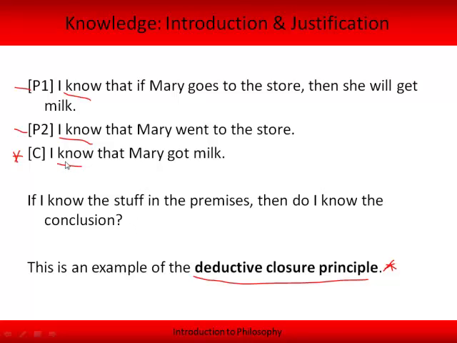Recall, of course, that knowledge, for instance, if you look on page 47, requires that in order to have knowledge, you have to have a belief. The belief has to be true, and you have to have some kind of justification for the belief, whether that justification is indefeasible evidence or some other kind of justification. Your belief has to be justified. So those three things are just the background for this deductive closure principle.